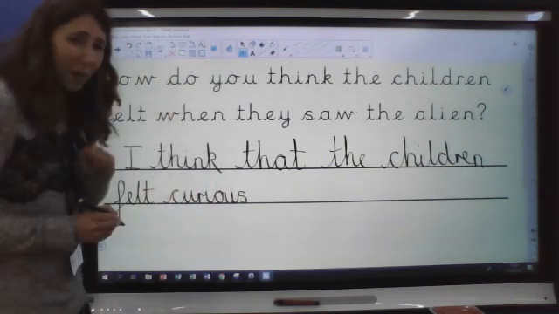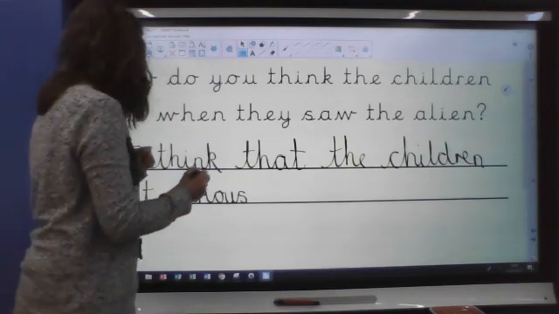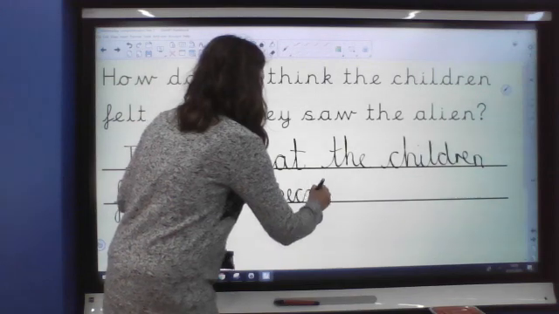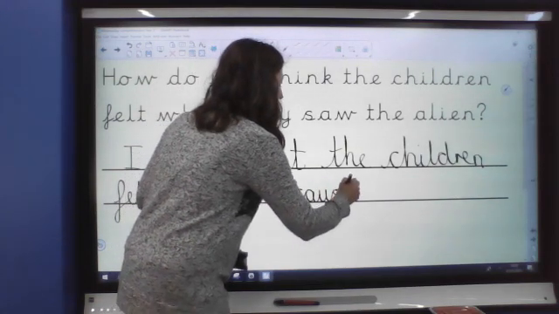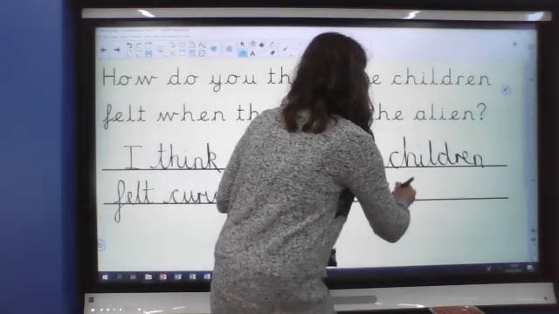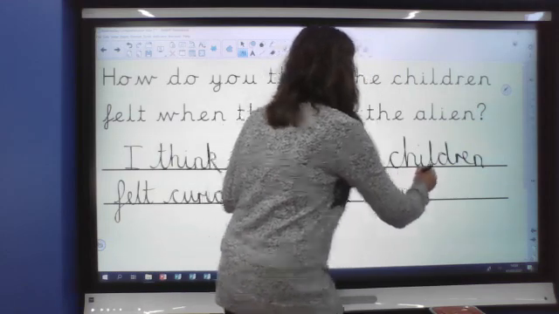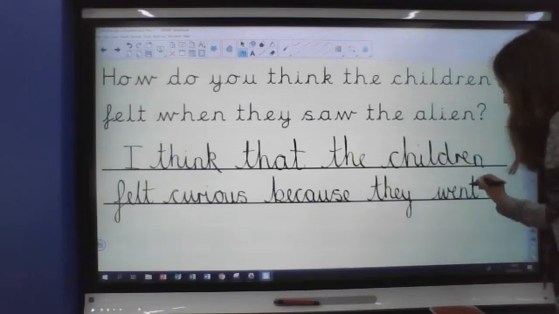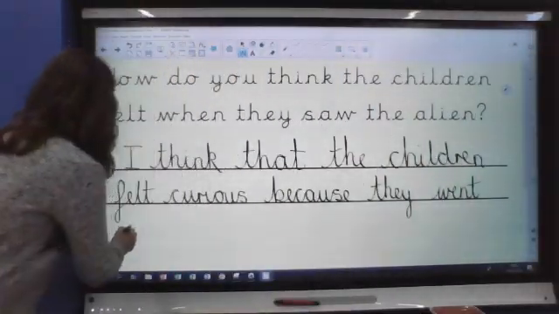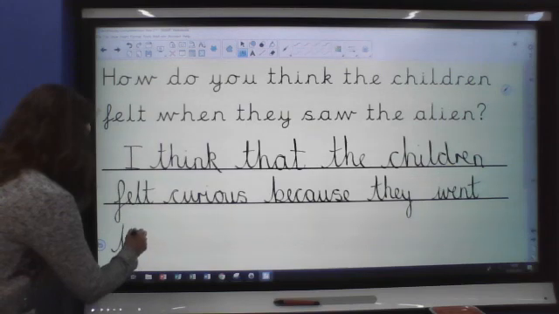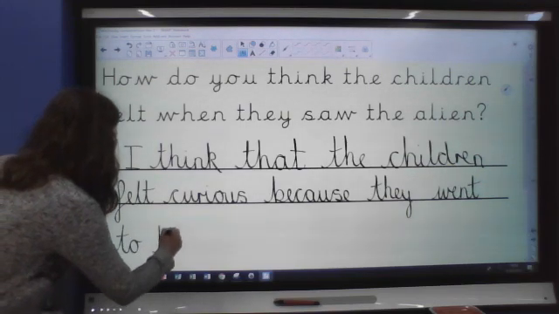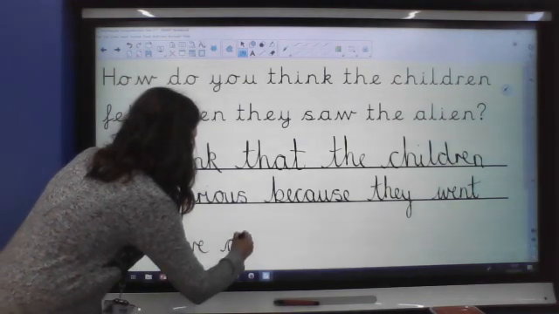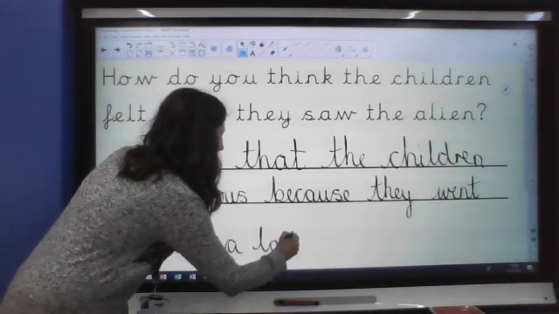And then it doesn't ask me how I know, but I am going to give a reason. I think the children felt curious because they went to have a look. I needed to draw another line at the bottom there, didn't I? They went to have a look.